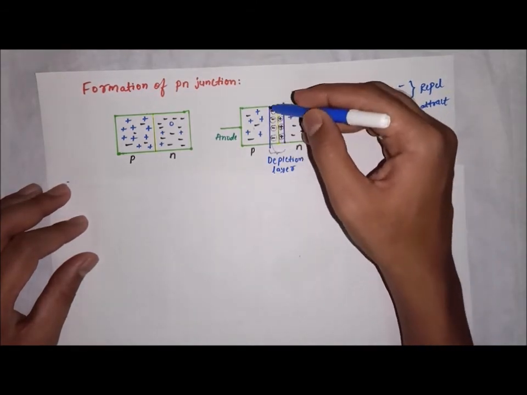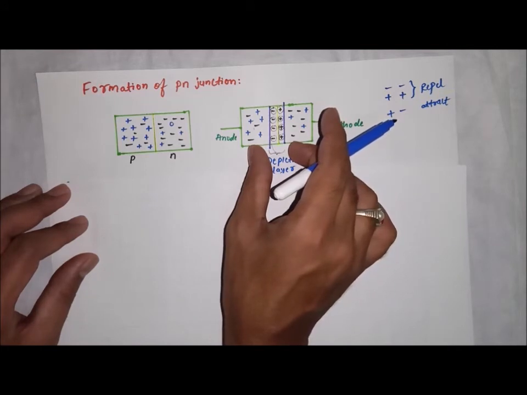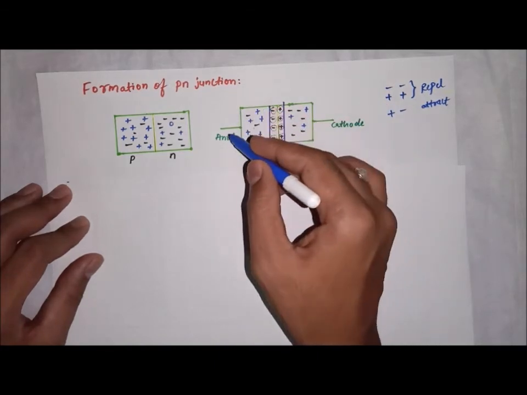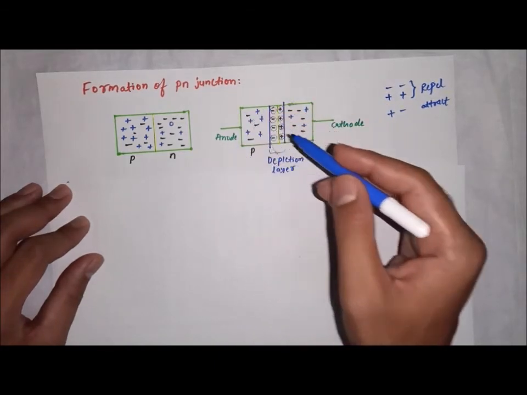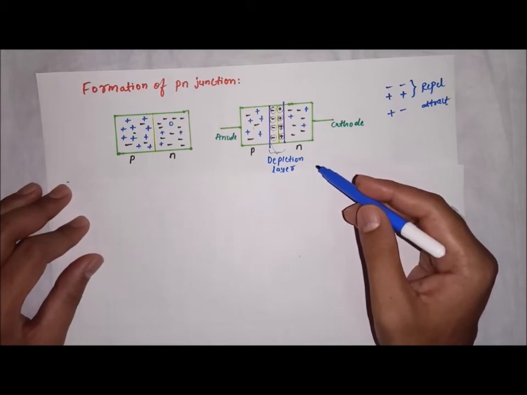If this region is smaller in size, then the potential barrier is also less. And this particular PN junction is called a PN junction diode, or just a normal diode.